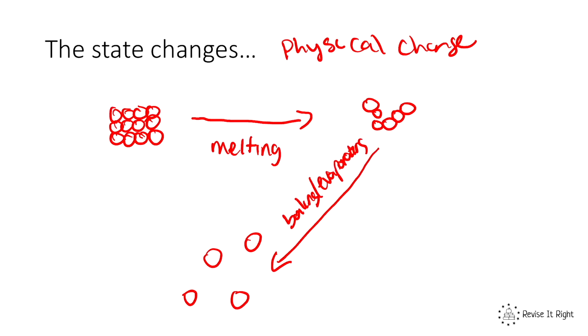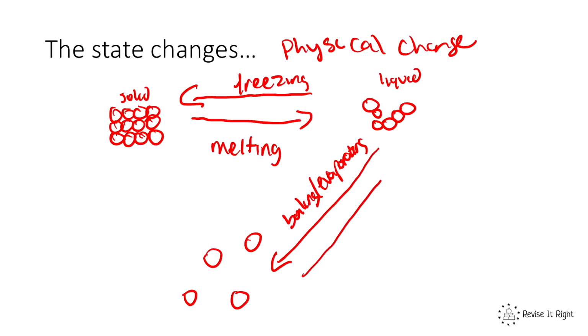And then to get it back from a liquid to a solid is called freezing. And to get it from a gas back to a liquid, it's called condensing. And from a solid straight to a gas, we call it sublimation. But what is actually happening?